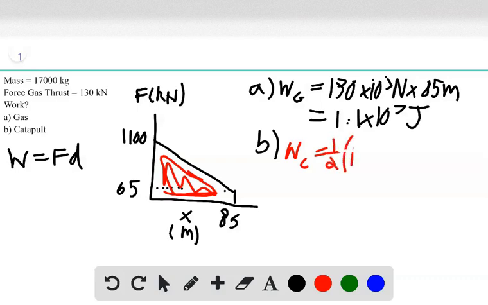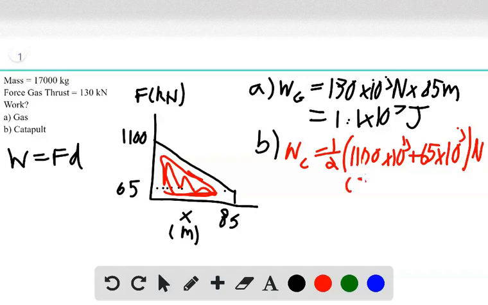the first base, which is 1,100 times 10 to the third newtons plus 65 times 10 to the third. That's all newtons. And you're going to multiply that by the height, which is 85 meters. Plug that in, and you'll get work catapult equals 5 times 10 to the 7th joules.